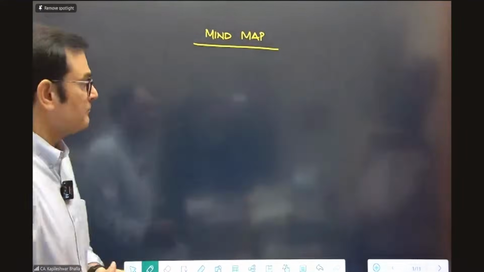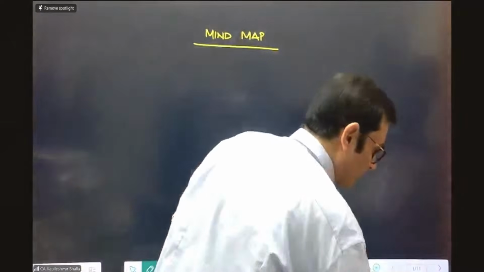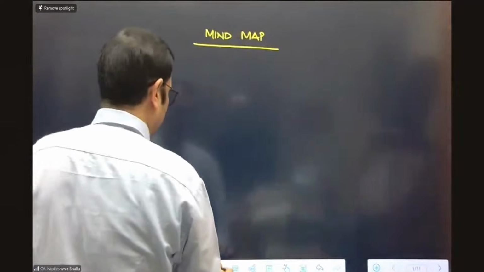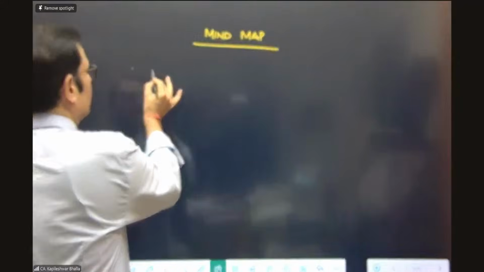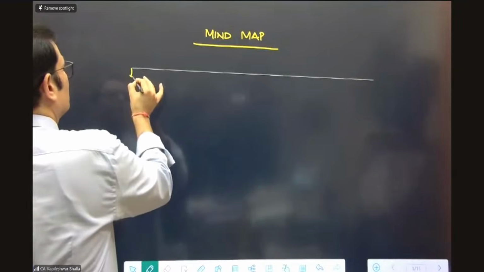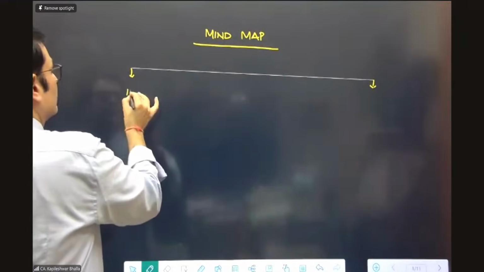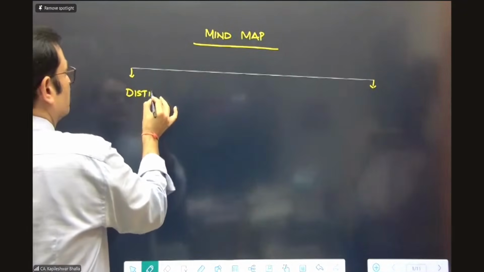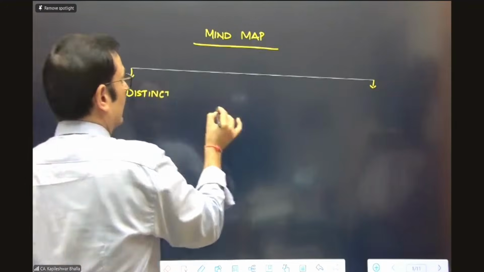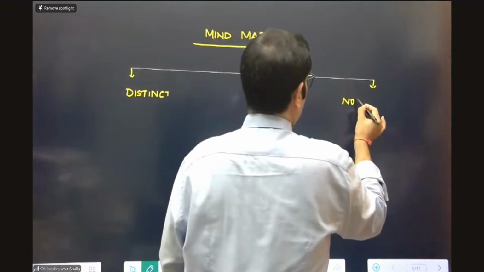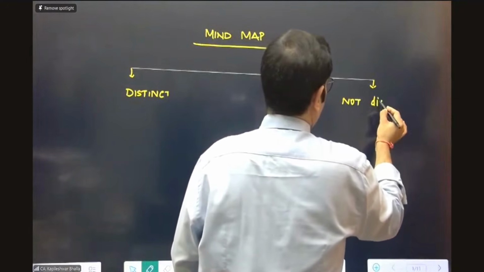Okay, that's great. So in this particular case, when I'm looking at the concept of modification, if I quickly make a little mind map, we can say that there are basically two cases. One is you need to see that the goods and services are distinct in nature. And the other is that the goods are not distinct in nature.